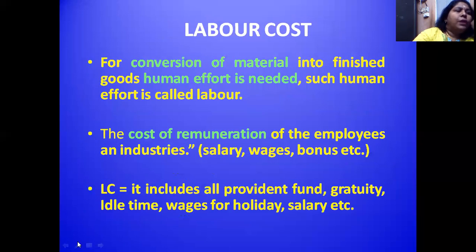Next, I will move on to labor cost. Labor, you know very well, is needed for converting a raw material into a finished product. We need workers. It can be a supervisor, it can be a foreman. Whatever wages and salaries are provided, or any kind of welfare benefits given to the labor, all come under labor cost. Look at the meaning given in the slide.